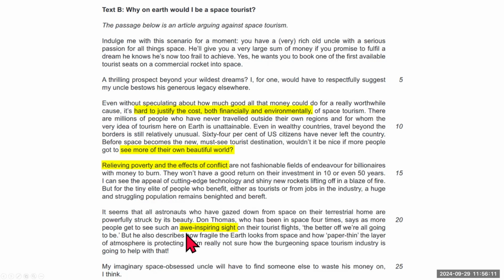So there is a point here that overlaps with the point in text A, which says that travelers will get an awe-inspiring sight. But in this passage, the writer is not sure how the space tourism is going to help with protecting the atmosphere. I will be combining this with text A later.